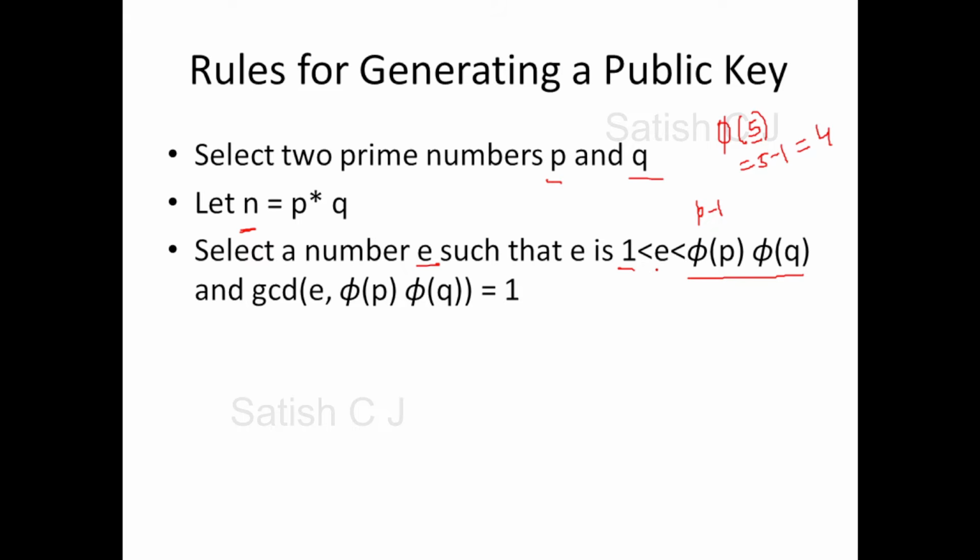So we select a value for E such that it lies between 1 and phi of P times phi of Q. The next condition we have to consider is that the GCD of this number we have selected with phi of P times phi of Q should be equal to 1. We can say this as phi of P times phi of Q, or we can say it's phi of N.